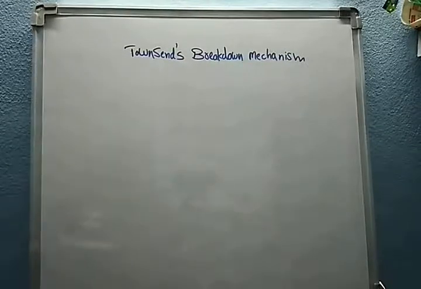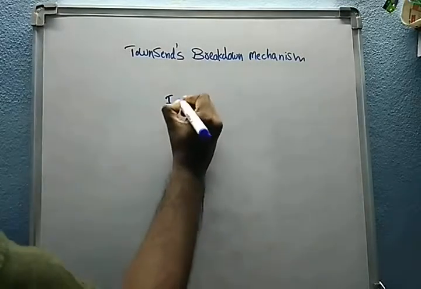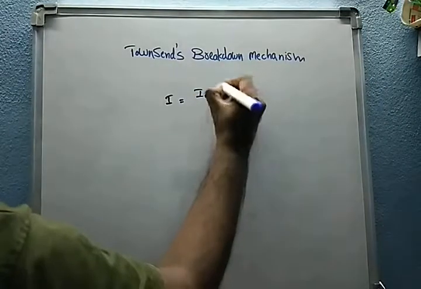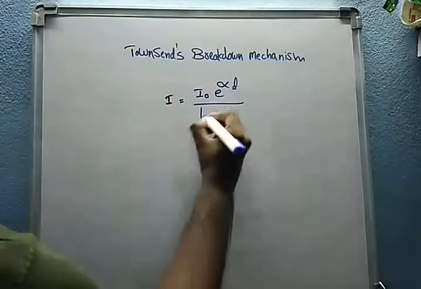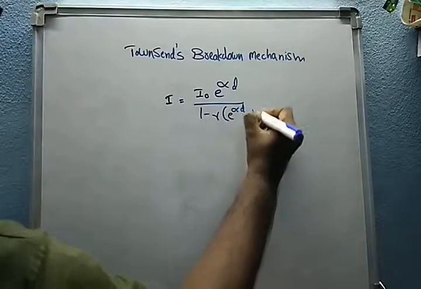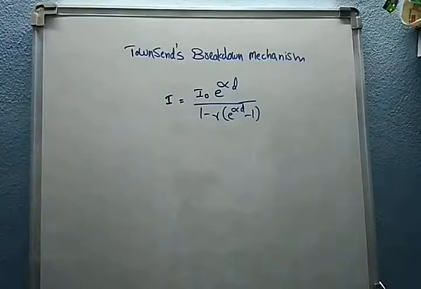We know that, due to the secondary ionization process, when the voltage between the anode and cathode is increased, the current at the anode is given by the equation I is equal to I naught e power of alpha d by 1 minus gamma of e power of alpha d minus 1. This is the secondary ionization process we have taken.